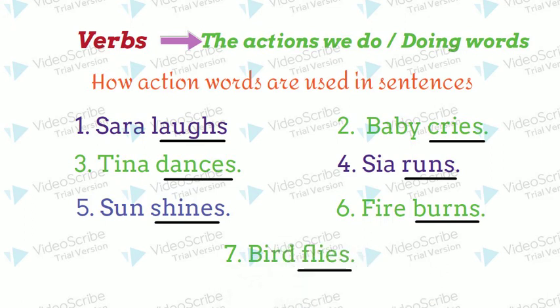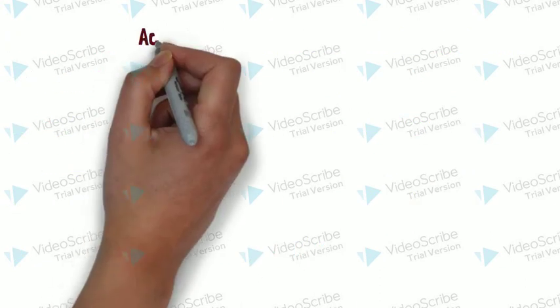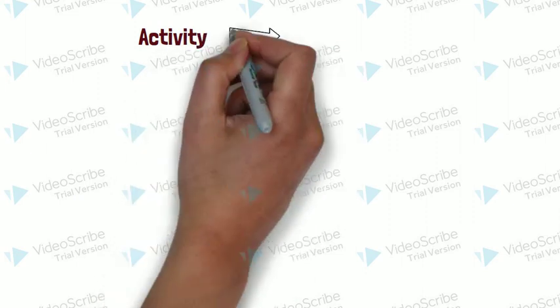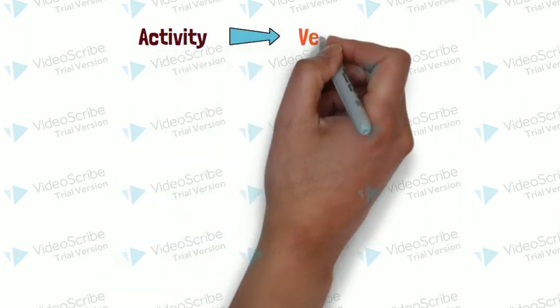Flies. Here, all the underlined words show us the action that the noun does. I hope it's clear now what action words or verbs are. Yes. Now, let's do one more activity. Let's see how much we all know about verbs.